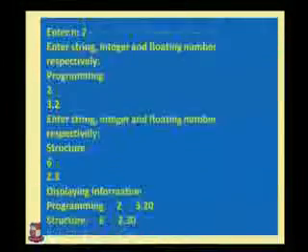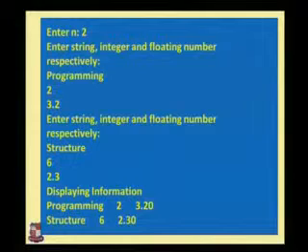Then what happens when we are printing? Suppose n equals 2 and we enter a string, integer and floating number respectively. For the string we enter programming, 2 is the integer value, 3.2 is the floating number. Then it prints enter string again for the second time because n equals 2. For the first it prints all these values, for the second it prints these values again. Then enter string, integer and floating number respectively. We enter the second string, then integer number 6 and floating number 2.3.